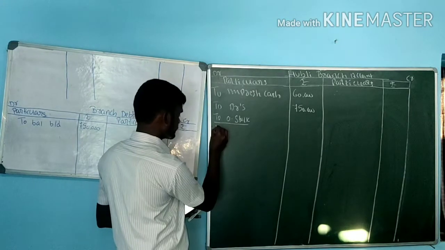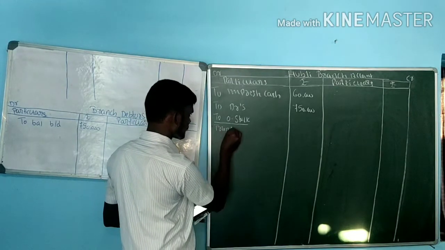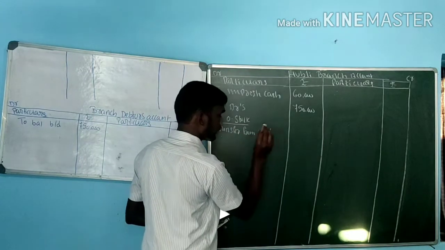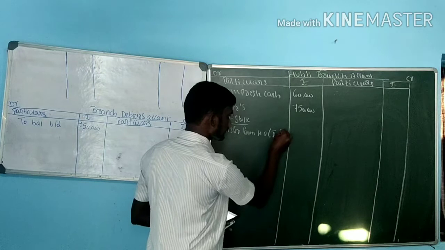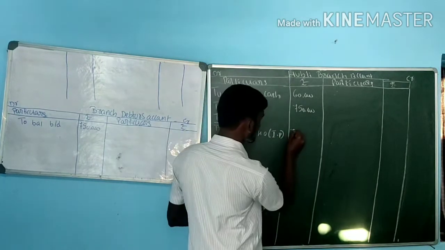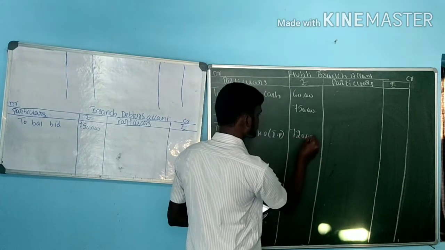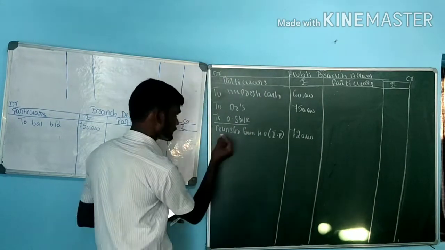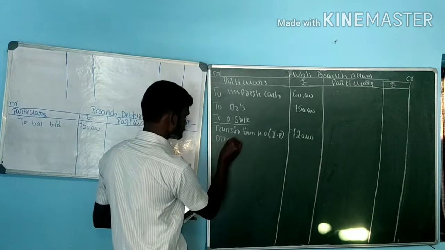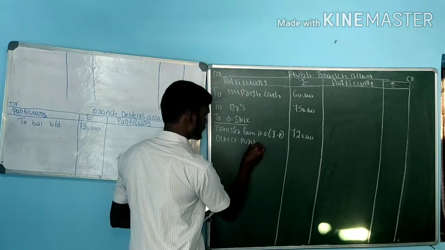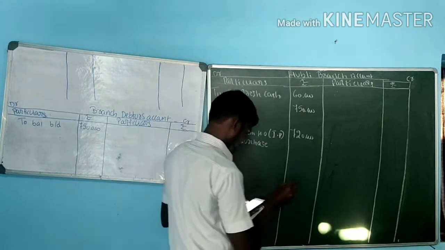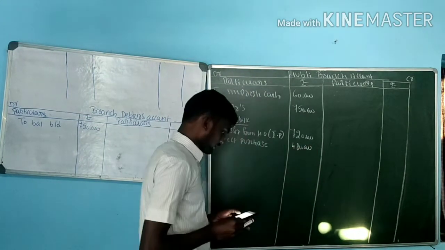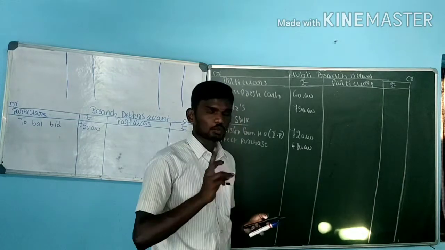First one, that is transfer from head office. Transfer from head office, not at cost price but at invoice price. So what is the value here? That is 7,20,000. Next one, direct purchase by branch, that is 4,80,000. Next one, total sales is 52,50,000.